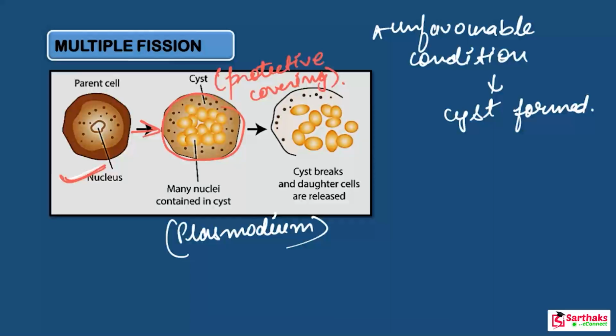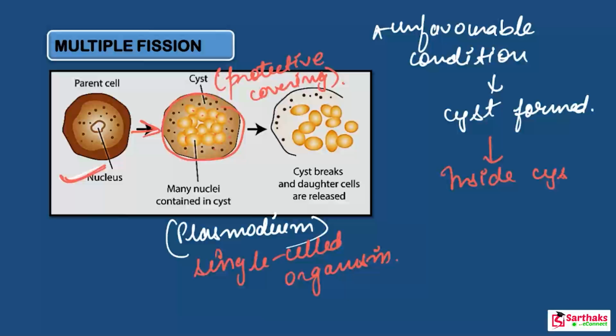Around the cell of a single celled organism, which is the Plasmodium. Plasmodium is a single celled organism. Keep this in your mind. Inside this cyst, the nucleus of the cell splits. Look at this, the nucleus of the cell starts to split several times to form many smaller nuclei called the daughter cells. So write down here, inside this cyst, the nucleus of the cell splits many times.